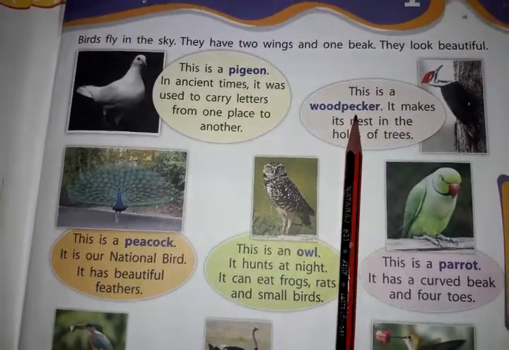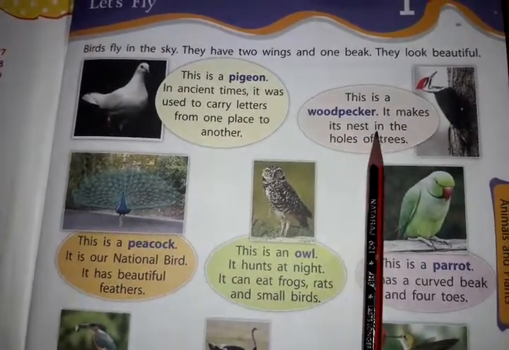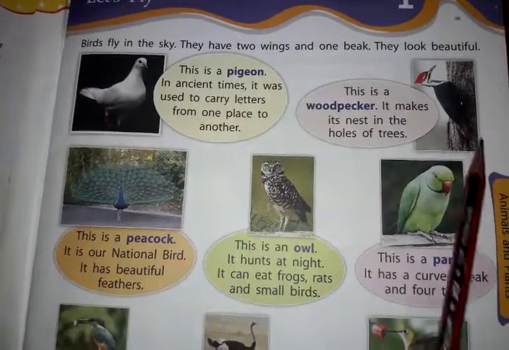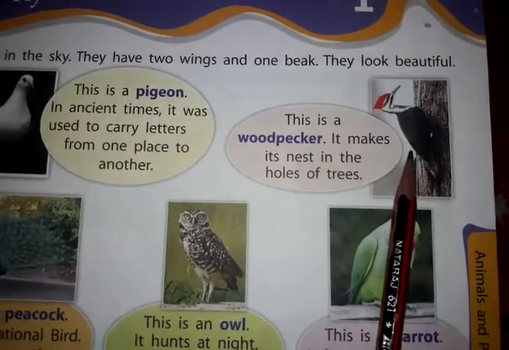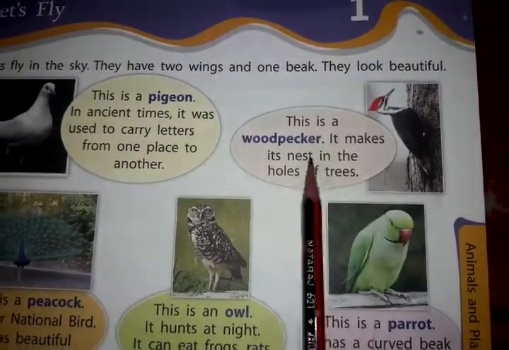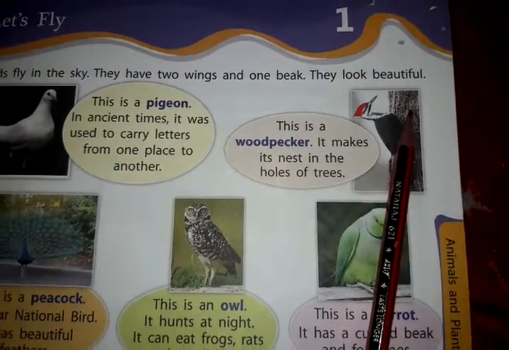So the next one is a woodpecker. It makes its nest in the holes of trees. See, woodpecker, just observe the bird, children. What does the woodpecker do here? It makes the nest. It makes the nest in the holes of the trees.